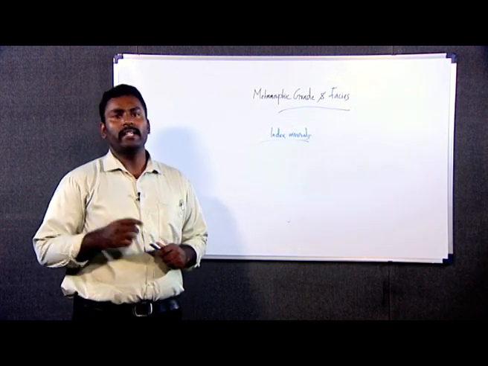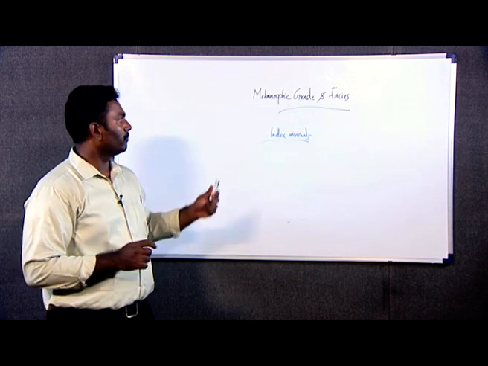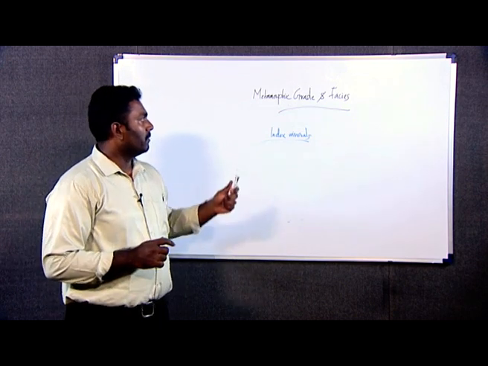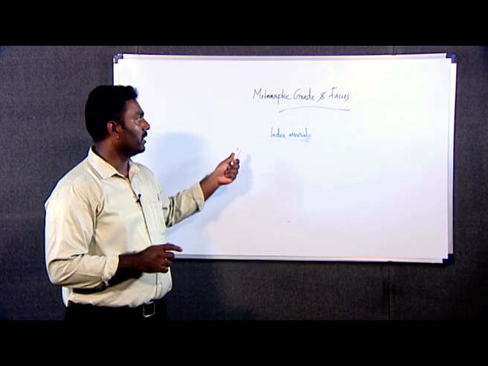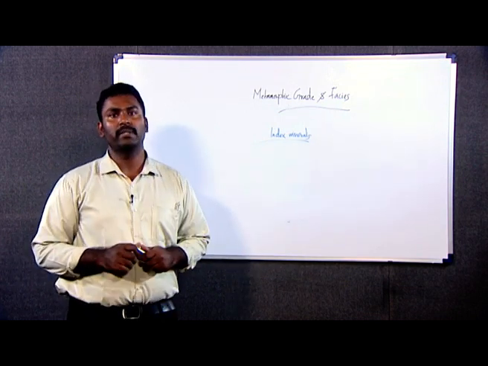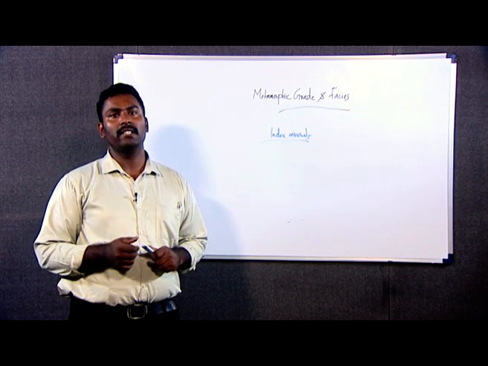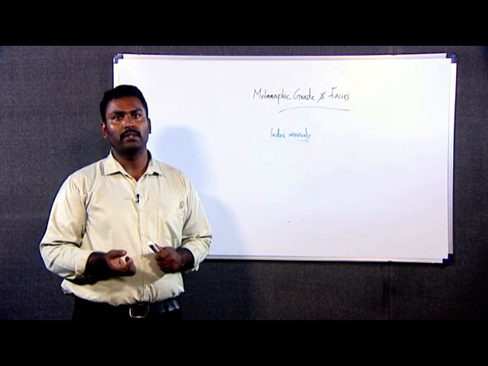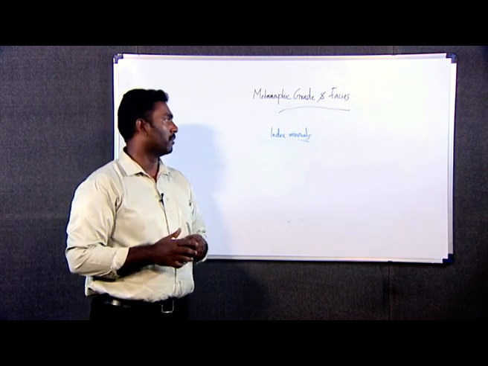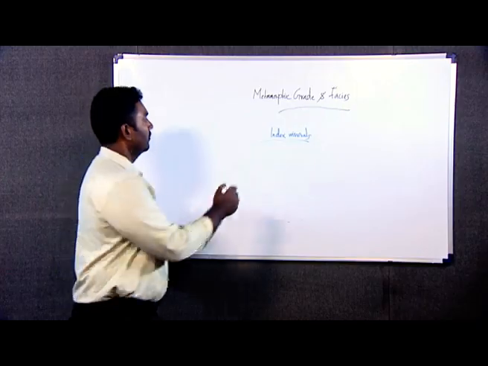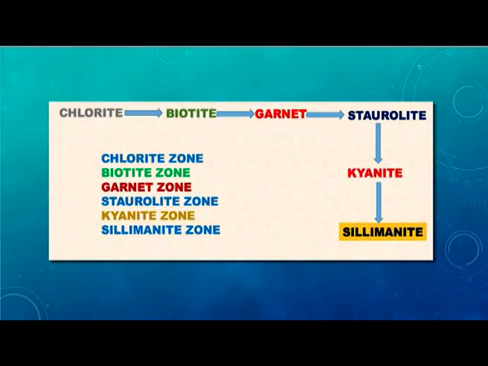Based on the index mineral, we can identify the pressure temperature condition. Now we will see some of the important index minerals that are formed when an argillaceous rock like shale undergoes metamorphism. So during the higher grade of metamorphism, the important minerals will be chlorite, which will turn into biotite. When the grade increases, biotite will turn to garnet.